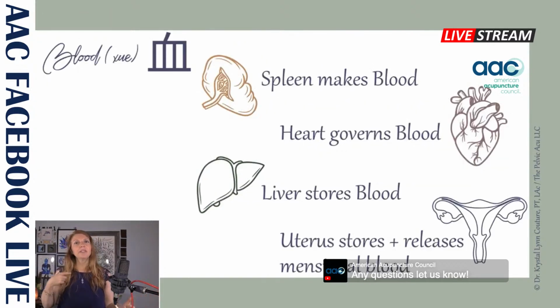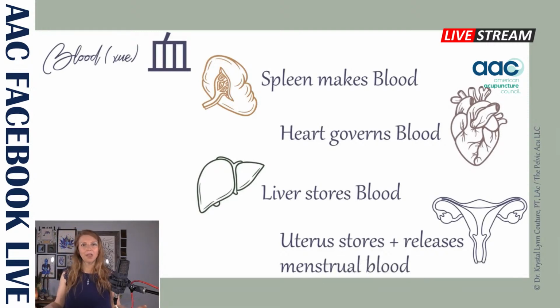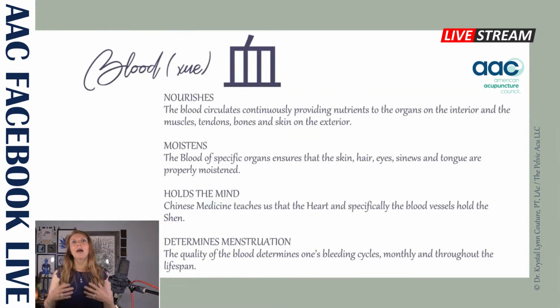Just to review, the spleen is going to make the blood. The heart will govern the blood, and the liver will store blood. When it comes to the uterus, it will store and release the menstrual blood. Blood functions include nourishment, moistening, holding the mind or the spirit, and determining menstruation.